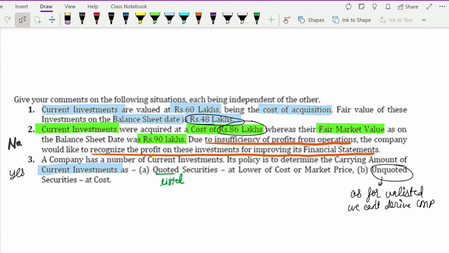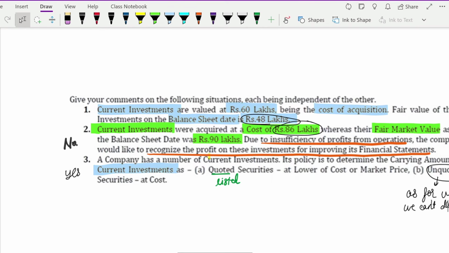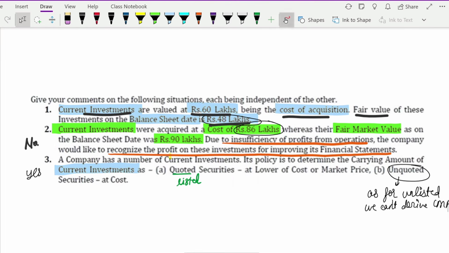Here there is one more example, which you can go through by yourself. Here you have to tell whether this is right or wrong. Current investments are valued at 60 lakh rupees, being the cost of acquisition, so the purchase cost is 60 lakh rupees. Fair value as on balance sheet date is 48 lakh rupees. At what value will you record this, 60 lakh or 48 lakh, whichever is lower. So 48 lakh.